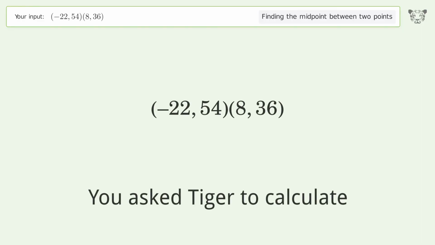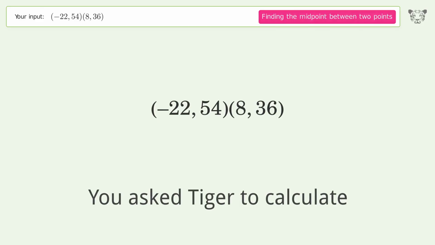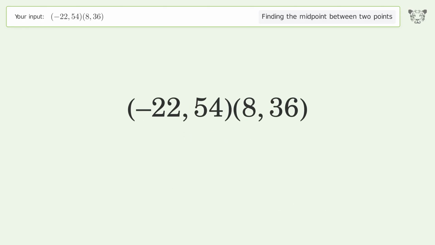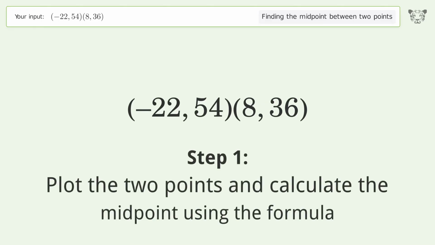You ask Tiger to calculate. This deals with finding the midpoint between 2 points. The midpoint between the 2 points is -7,45. Let's solve it step by step. Plot the 2 points and calculate the midpoint using the formula.